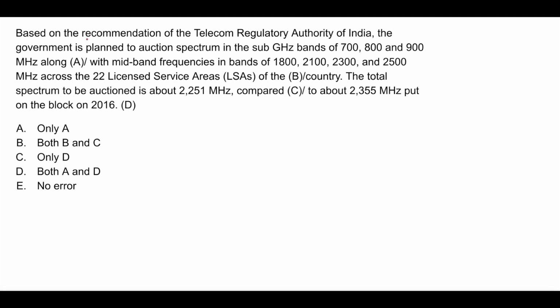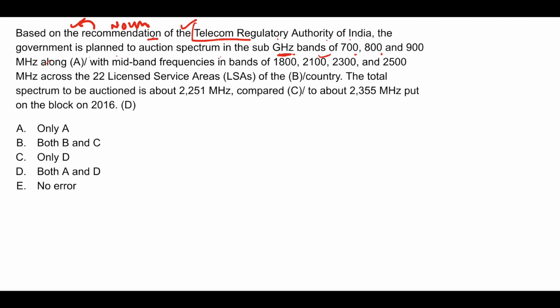Based on the recommendation, so here recommendation is a noun, ends in ION. This is a noun. Before a noun, article. Based on the recommendation of the Telecom Regulatory Authority of India, name of an organization, TRAI, and that's why the has been used, like your the ISRO. In the same way, the TRAI. The government is planned to auction spectrum in the sub-GHz gigahertz bands of 700, 800 and 900 megahertz.